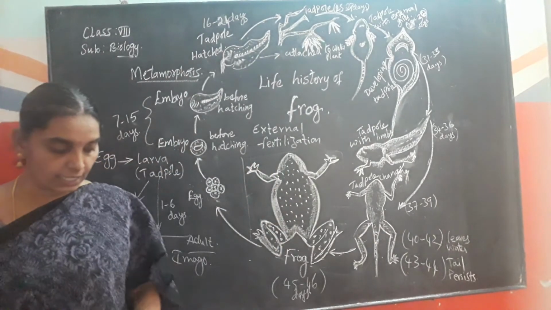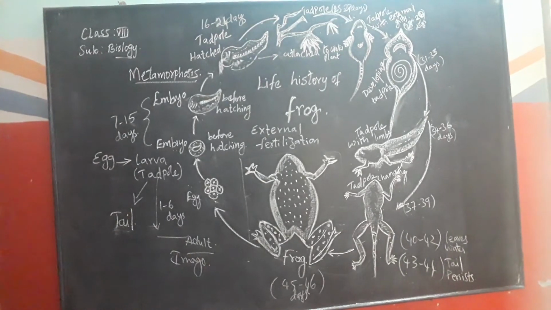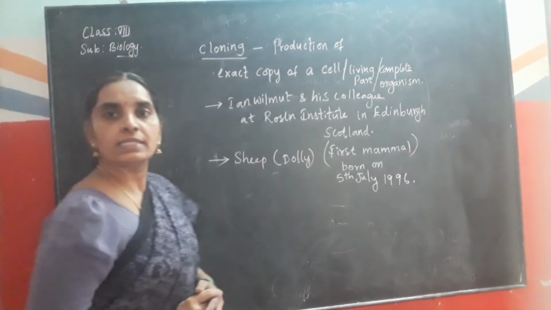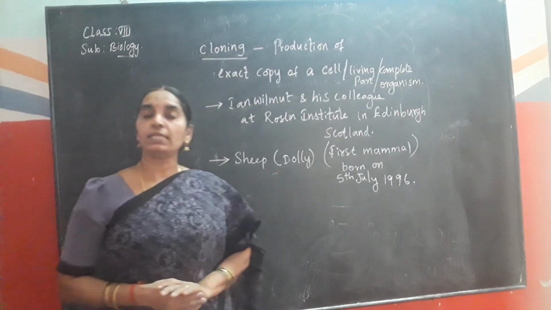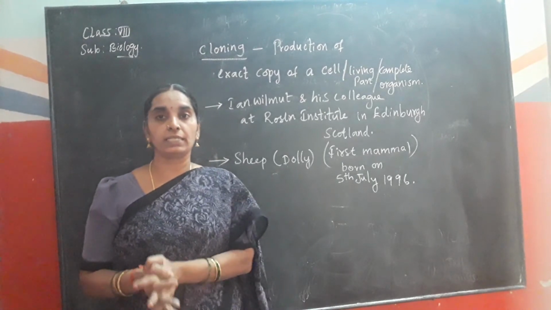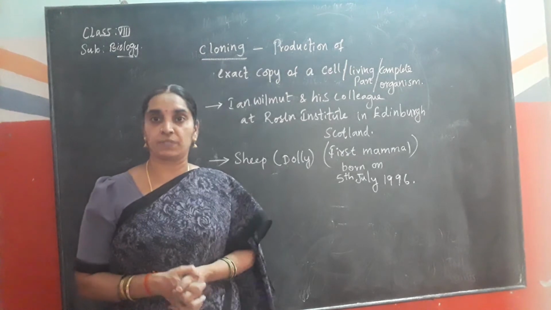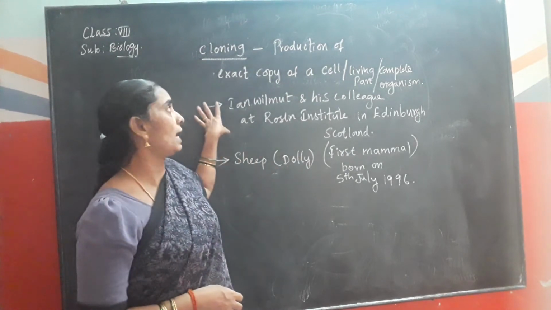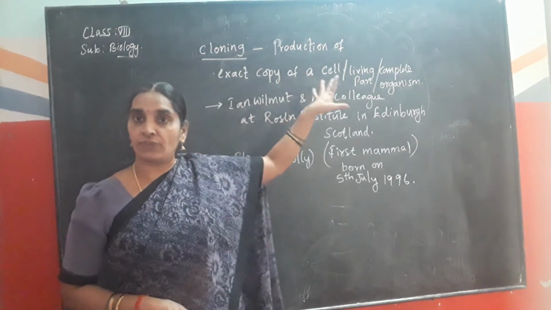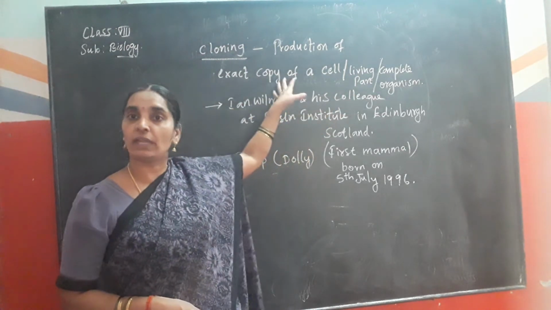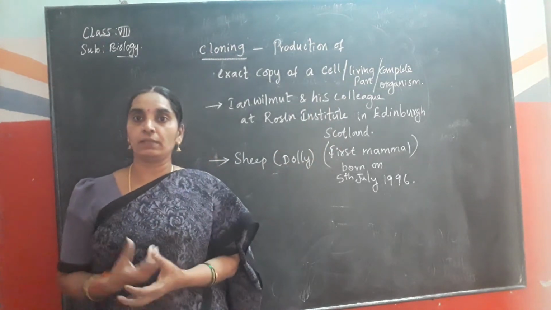Okay, the next topic is about the cloning process. See children, now the process of cloning. You have learnt about the external fertilization, internal fertilization and the different types of reproduction. And this is another type of production of offsprings where the exact copy of a cell or any living part or complete organism, a Xerox copy, can be provided.